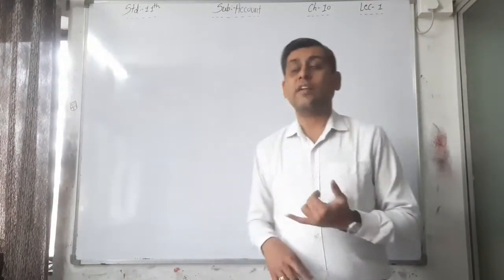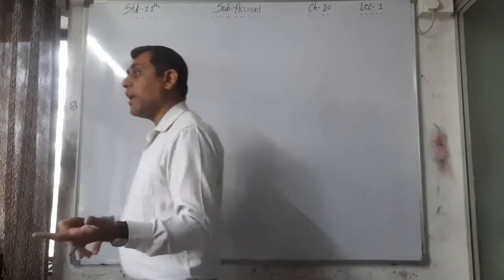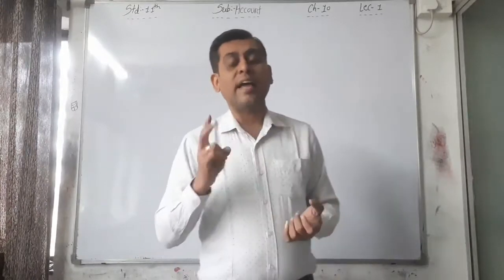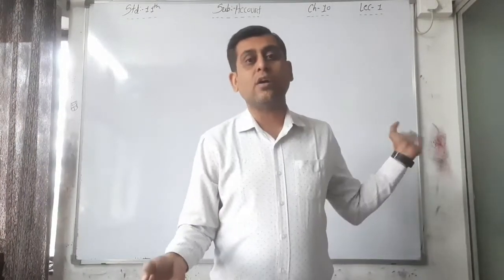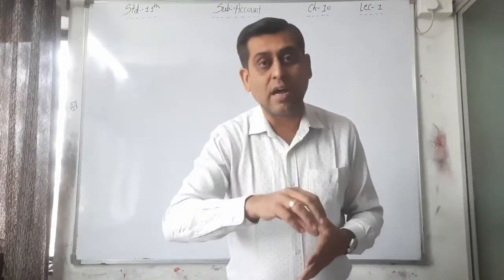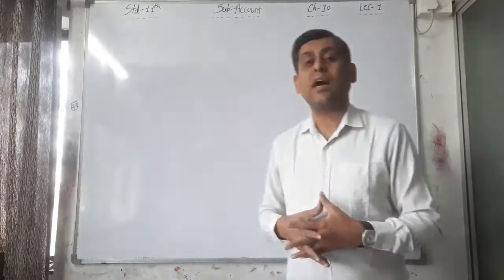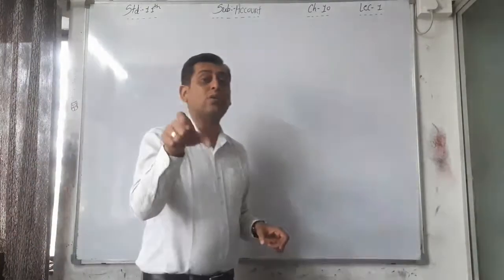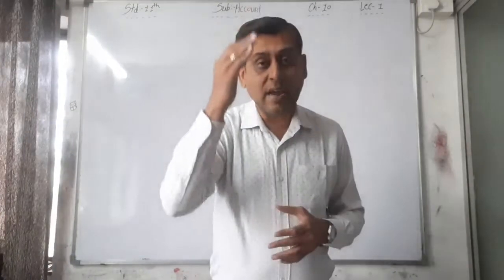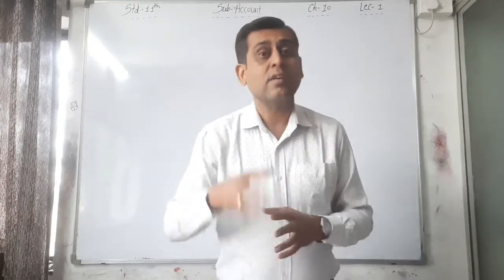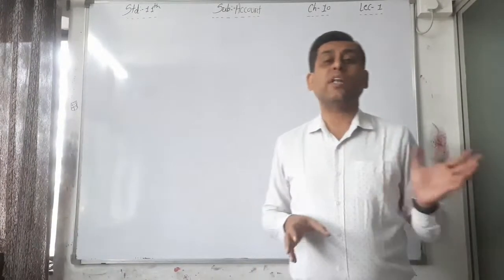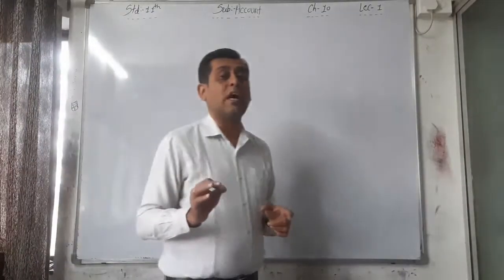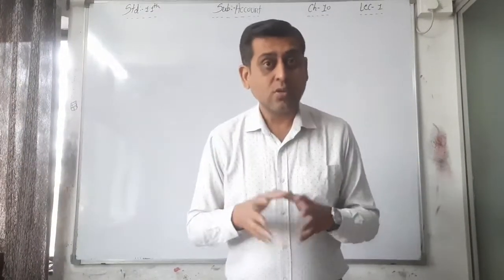That means at the time of writing the journal entry, you have to write the same amount on both the debit side and the credit side. Also, when posting those journal entries into the accounts, no calculative or amounting mistake should be made, and at the time of finding the balance, no calculative or mathematical mistake should be made, and you have to find the correct balance on the correct side. Okay, so that is the point.